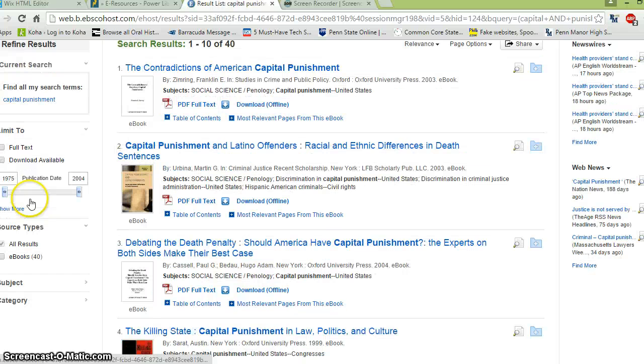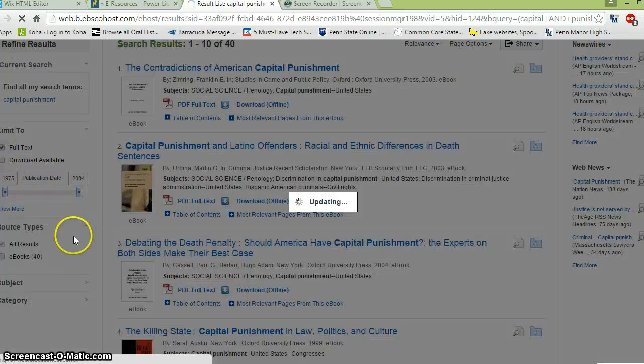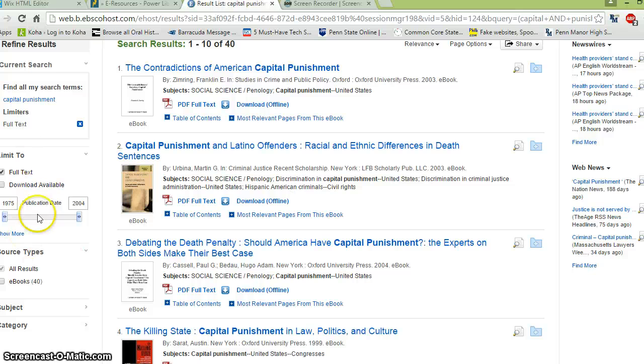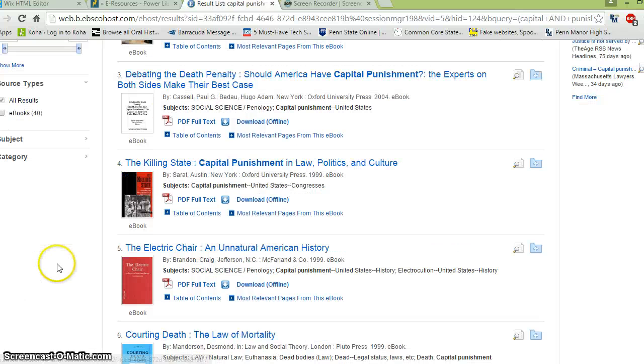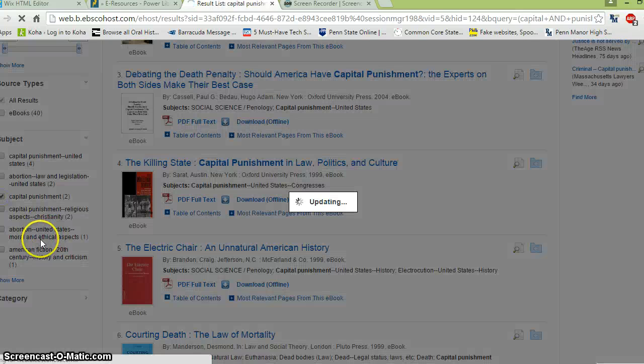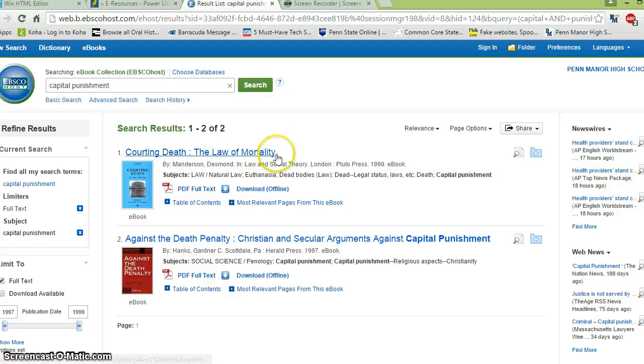One last thing here, it's very helpful on the side to limit to full text, and also you'll see that you can limit the dates if that's useful. I definitely would recommend using these side categories. They can really help you to narrow down if you're getting too many results. So along with choosing the correct databases for different sources, that may be another way that you can use some of those.